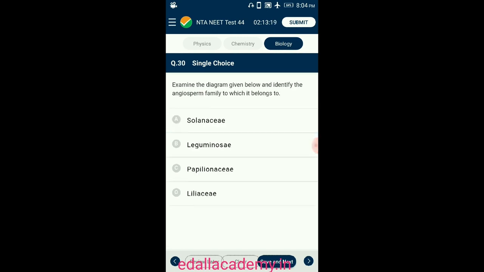Question number 30. Examine the diagram given below and identify the Angiosperm family to which it belongs. Solanaceae is commonly called the potato family. They have 5 petals and 5 sepals, and hence they have pentamerous symmetry. They have 2 carpels in their gynoecium which are fused together, so it is called syncarpous condition. They have bilocular superior ovary with axile placentation, so the placenta is swollen. So the answer for this question is option A, Solanaceae.